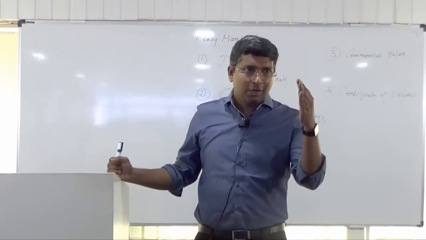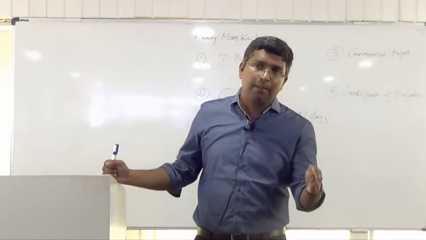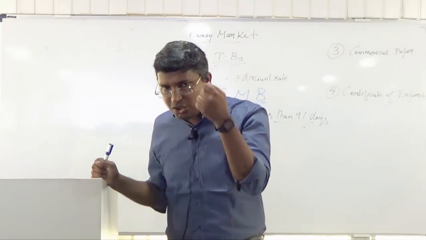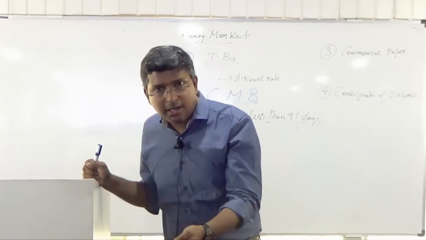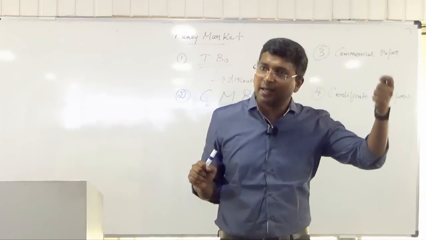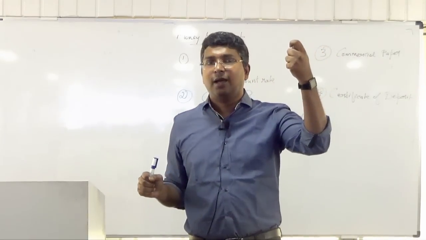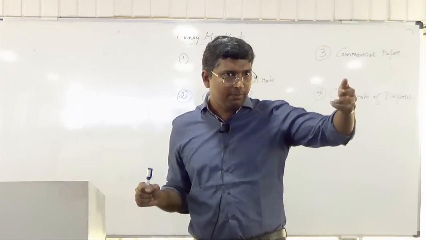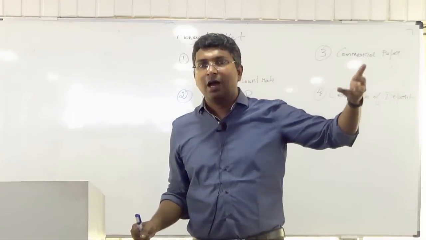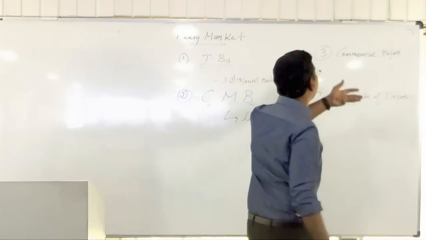Okay, now commercial paper and CD are both money market instruments. Basically, the people who issue CP or CD are raising short-term funds, and once the time matures, they have to pay back. Now my question is, how will you know who issues commercial paper and who issues CD?